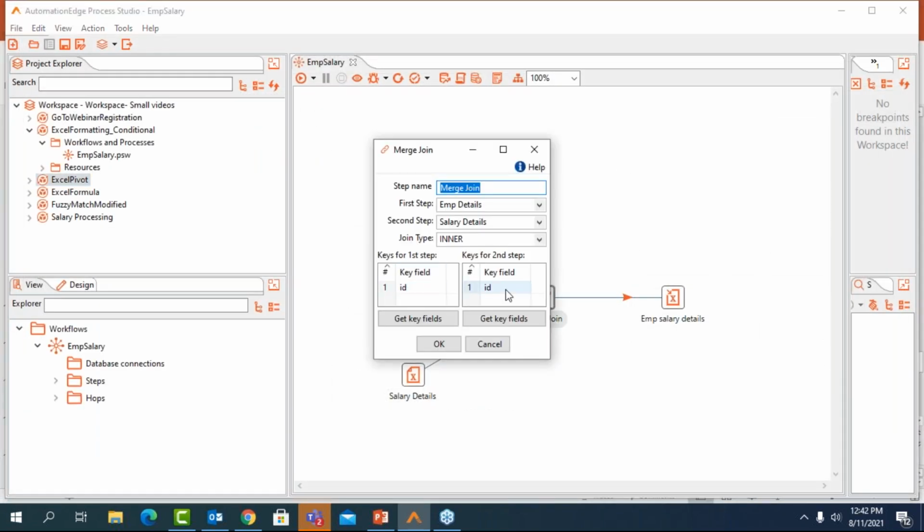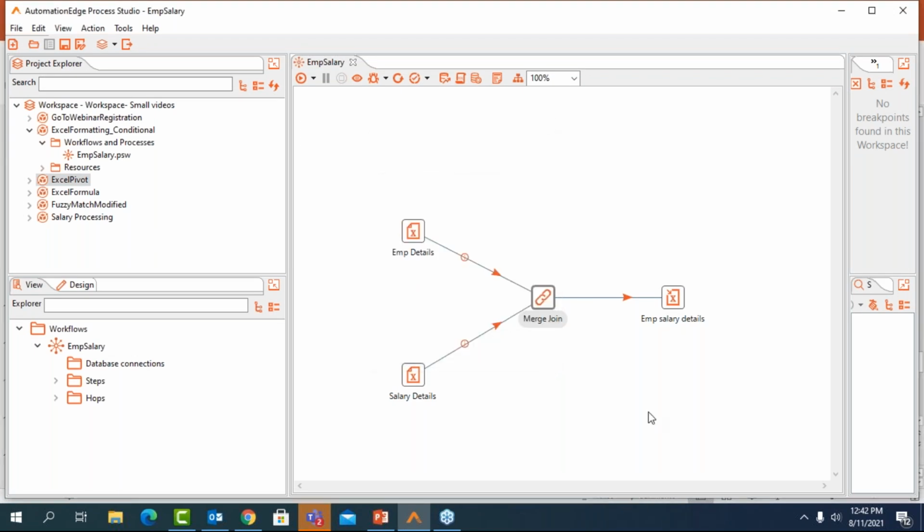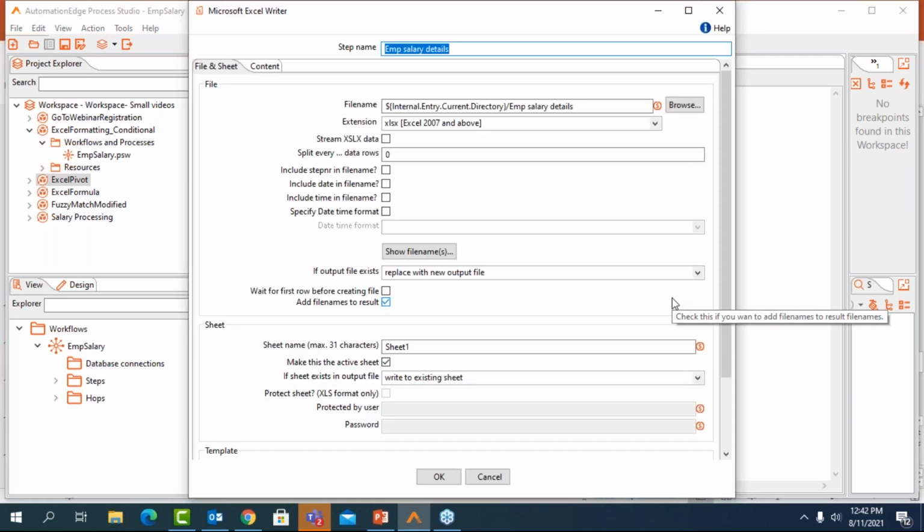So this is where we have specified the merging to be done by the employee ID. And after which we have the output coming into one single file. Now, what we are doing here exactly is we are applying conditional formatting on the employee salary. So with that, we can bifurcate the different salaries.